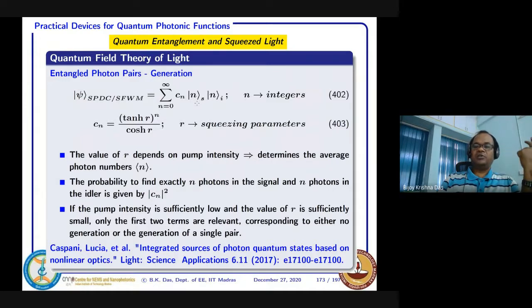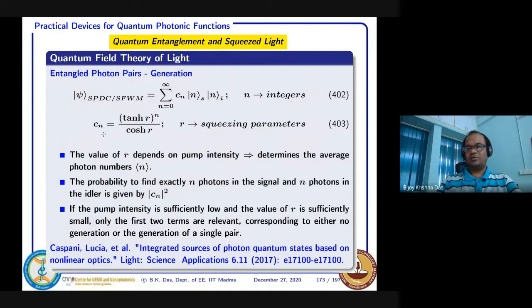And if there is one generation, 1 1, 2 generation, 2 2, and so on, 3 generation, it can happen something like that. These are called the so-called Fock states, or photon number states. And when it generates, theoretically it can be shown that they are in a series like this.